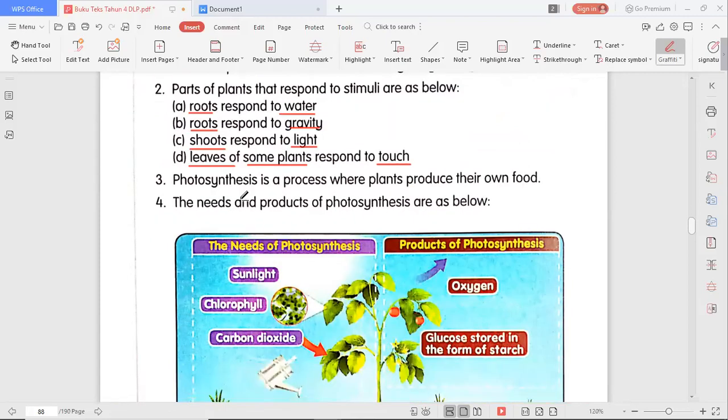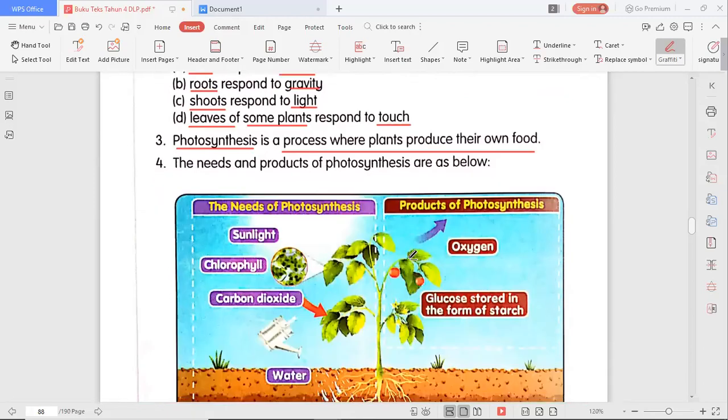And then photosynthesis is a process where plants produce their own food. Okay, so this is the definition of photosynthesis. And then the needs and products of photosynthesis are shown below.